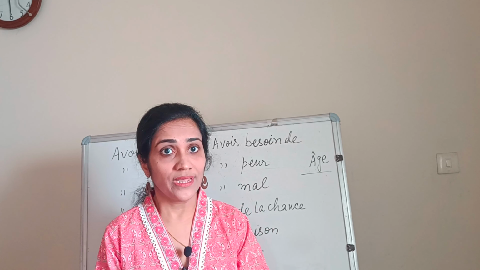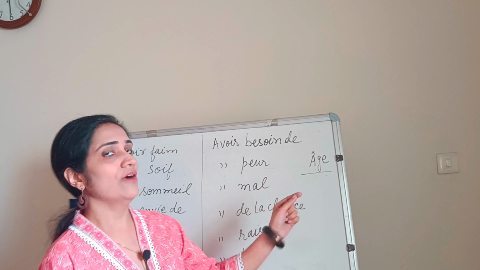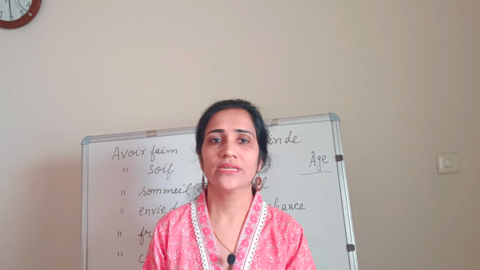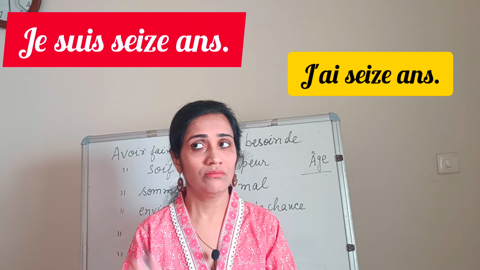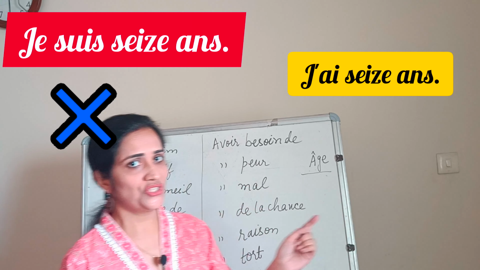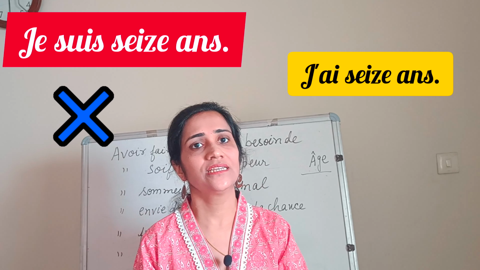While referring to age, you have to strictly use the verb avoir. Suppose you have to say I am 16 years old: j'ai 16 ans. Instead of saying je suis 16 ans, no, you have to say j'ai 16 ans. I am 16 years old, j'ai 16 ans.